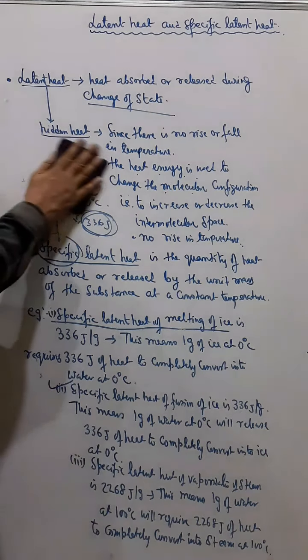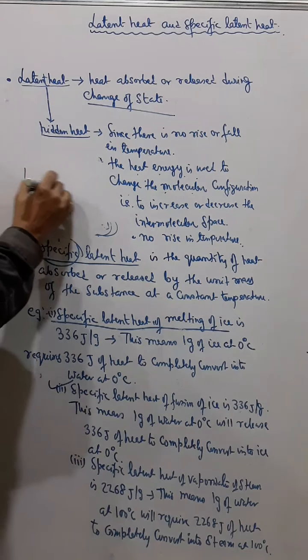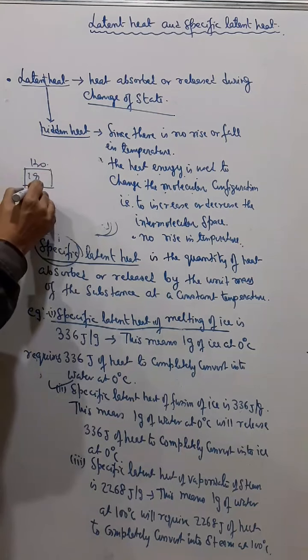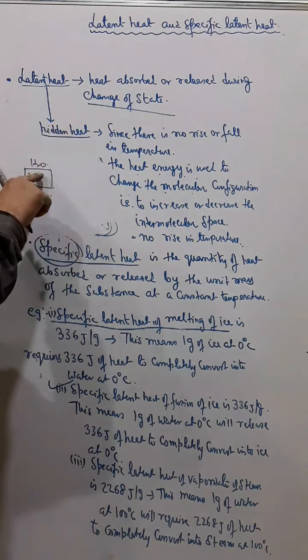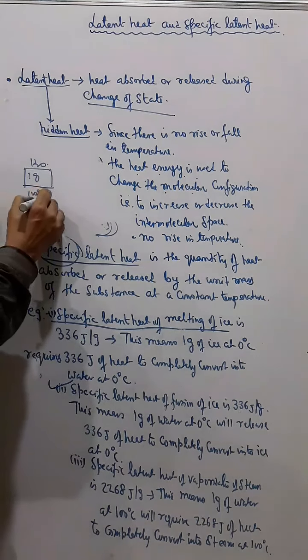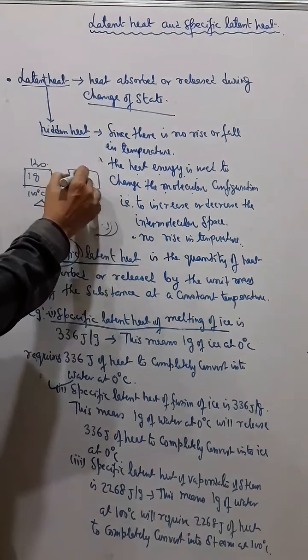So understand? If you take 1 gram of water at 100 degrees Celsius, because the boiling point of water is 100 degrees, water can change from water to steam only at 100 degrees Celsius. Now if you heat, then this will change into steam.